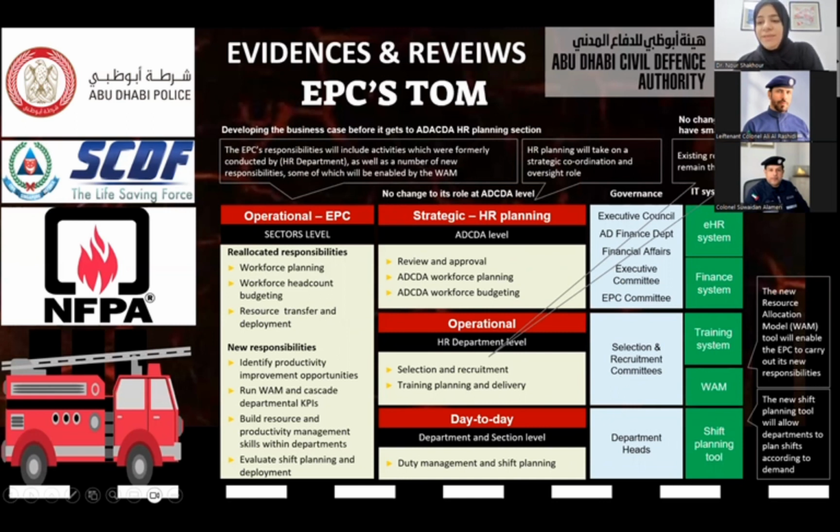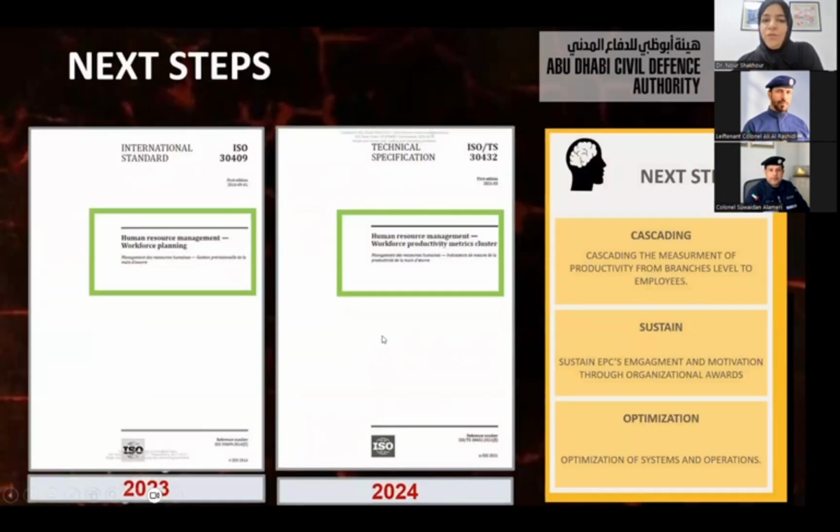And we integrate different systems in order to extract the KPIs from them. And this is the next step. We're planning to get ISO certification for workforce planning. And we are planning to cascade the productivity from branches to every employee. And we would like to sustain the motivation of the EPCs by awarding those who excel in terms of productivity measurement and management. And for optimization, we are planning to optimize some of the systems and the processes in order to enhance the measurement of different KPIs.